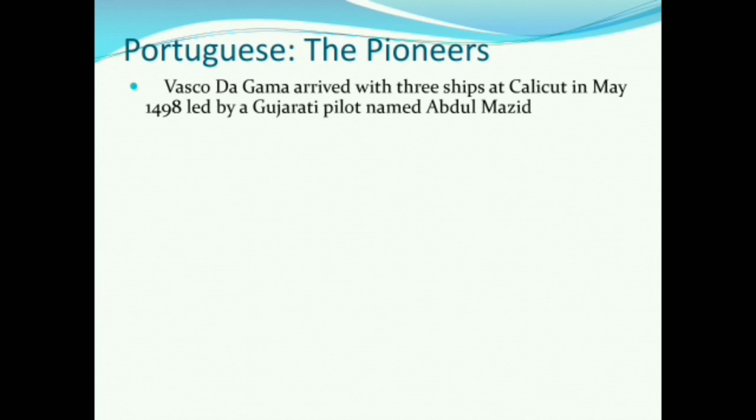So you have to remember some important names in history also. Otherwise, you can't get all questions right in history, especially in modern India. So what will be important? I'll be telling you. Don't worry about that. Now this date is important, May 1498, because this profoundly affected the course of Indian history. These were the first Europeans who came by a sea route to India.